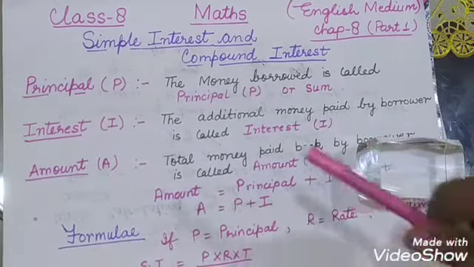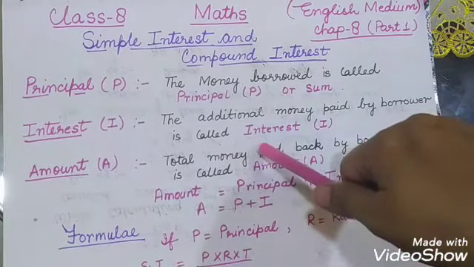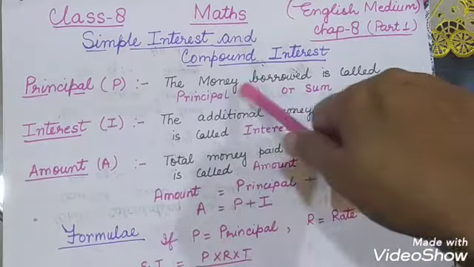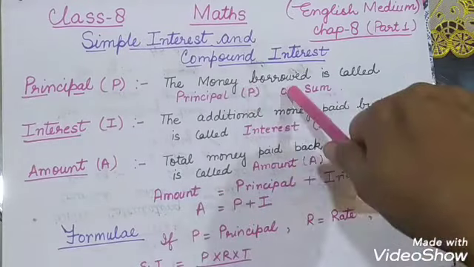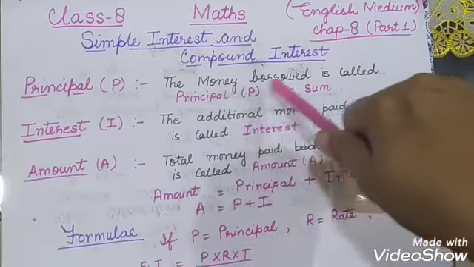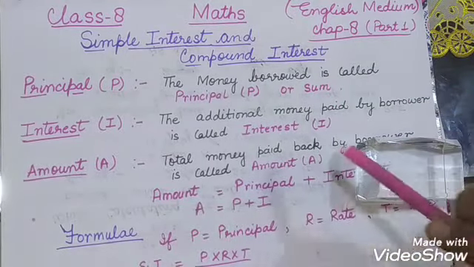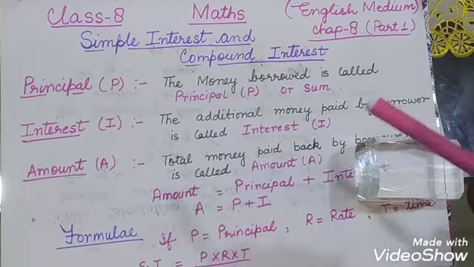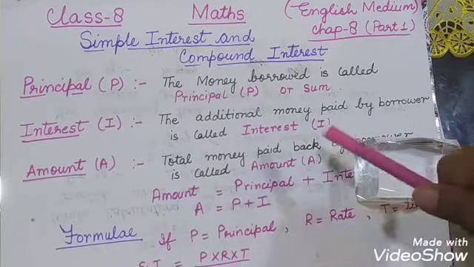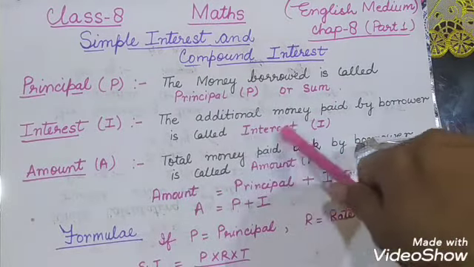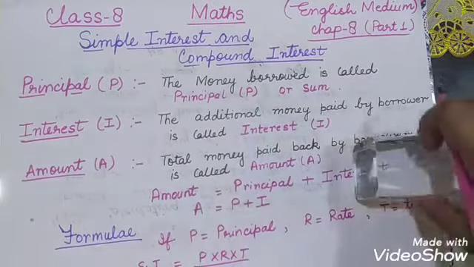When we borrow something, for example, if we have taken a 1 lakh rupee loan from a bank, then that 1 lakh rupees is called principal or sum. So money borrowed is called principal or sum. So 1 lakh rupees here will be the principal, and the additional money, suppose in return for 1 lakh we have given 10,000 rupees to the bank. Total money we have given is 1 lakh 10,000. Then the additional money that we have given to the bank is 10,000, and that is called the interest, denoted by the letter I. Principal is denoted by the letter P.